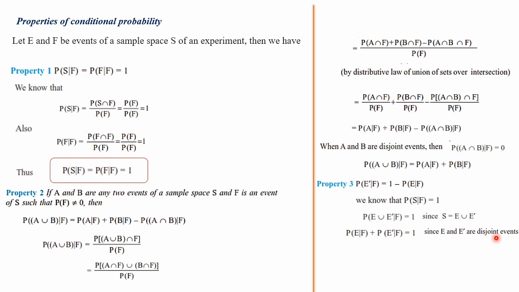Reason, E and E dash are disjoint events. So from here we can write P of E dash given F is equal to, this can be taken to the right side, that is 1 minus P of E given F. So this is the property number 3. Next we shall discuss the exercise questions.